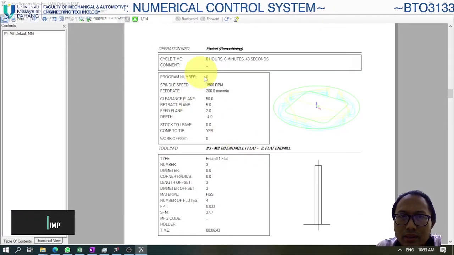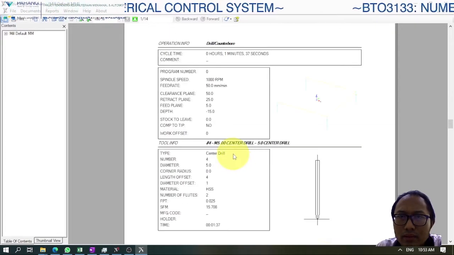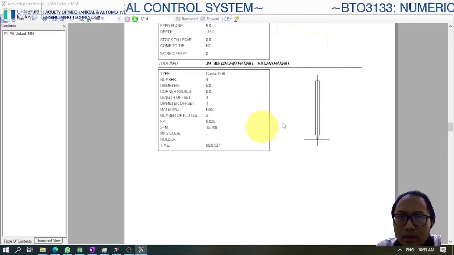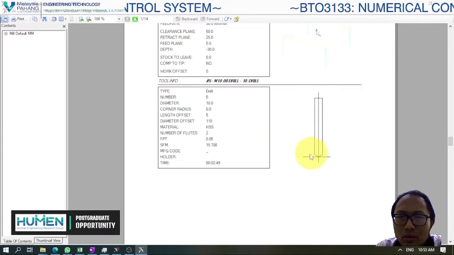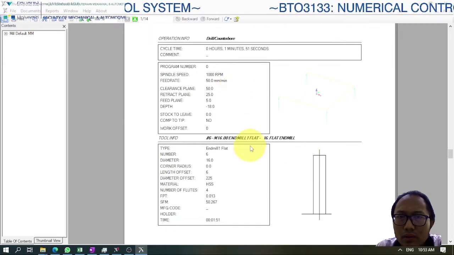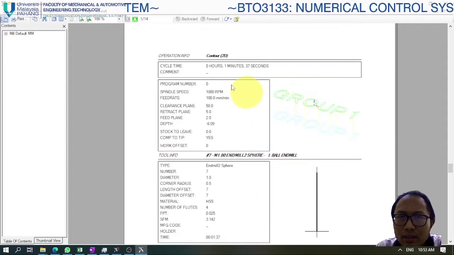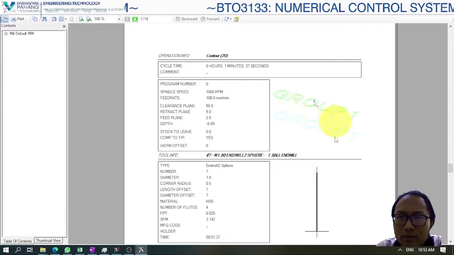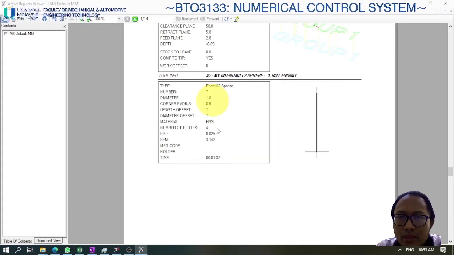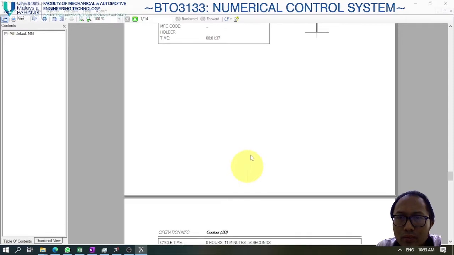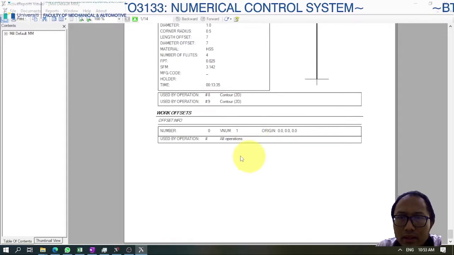The same goes for the rest. The second operation is remachining. The third one takes 1 minute: the counter bore, using a center drill, then peck drill using a normal drill, and then the counter bore using a flat end mill. Then another 1 minute for the contour engraving for the words group 1, using only a 1mm ball end mill. And the rest go on until the end.